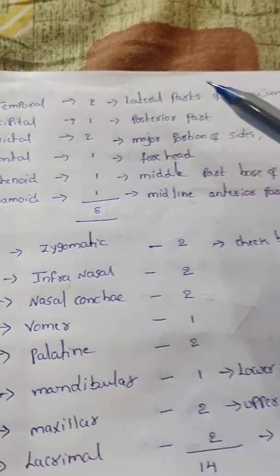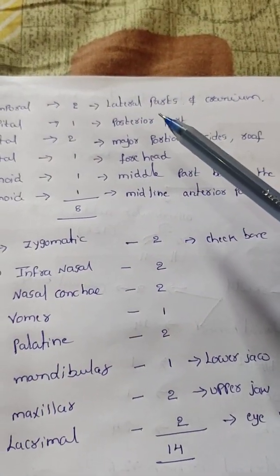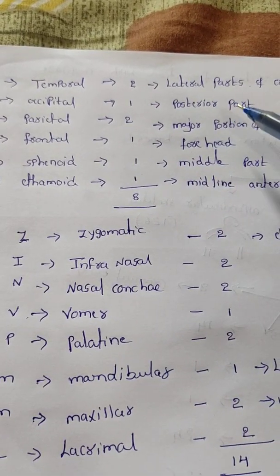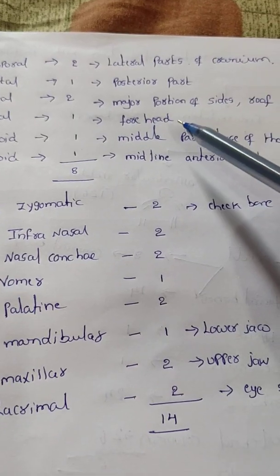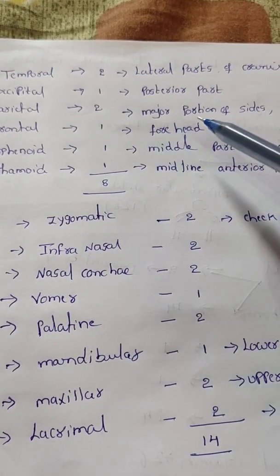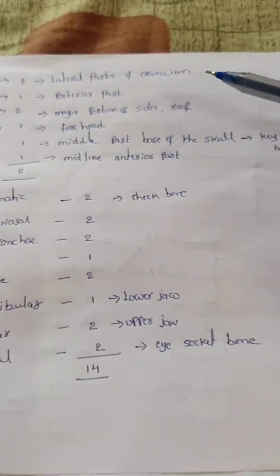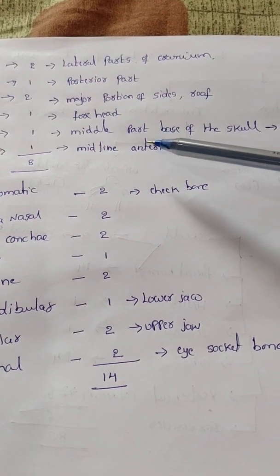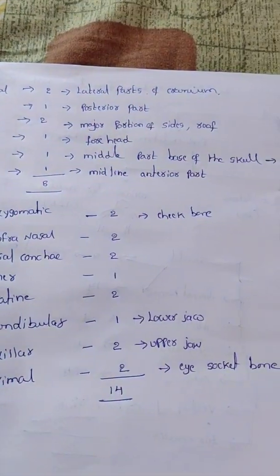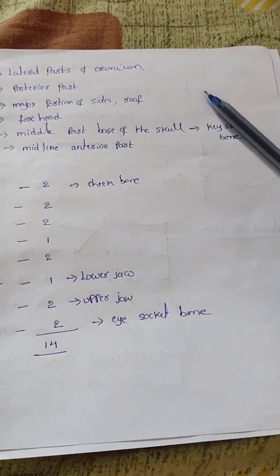That's why I wrote: temporal means the lateral part of the cranium. Occipital is the posterior part. Parietal is the major portion of the sides and roof. Frontal is the forehead. Sphenoid, very important, the sphenoid bone is the middle base of the skull, like this, base of the skull.